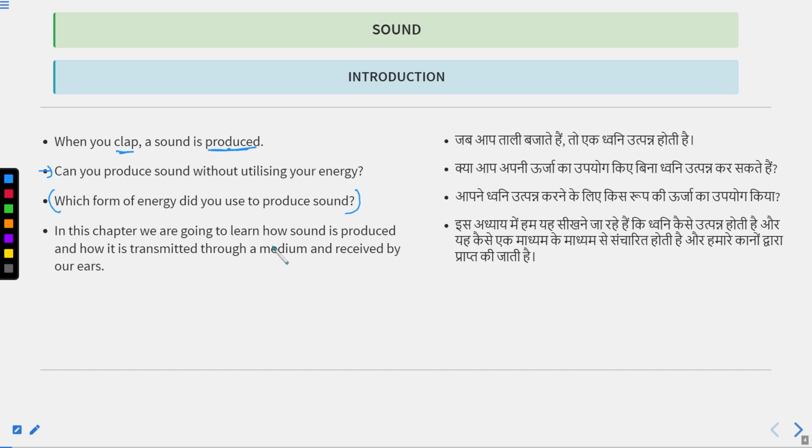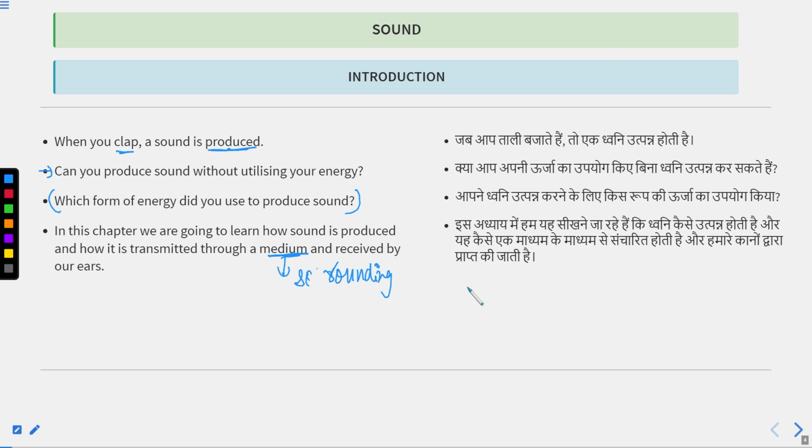In this chapter, we are going to learn how sound is produced, how it is transmitted through a medium, and how it is received by our ear.